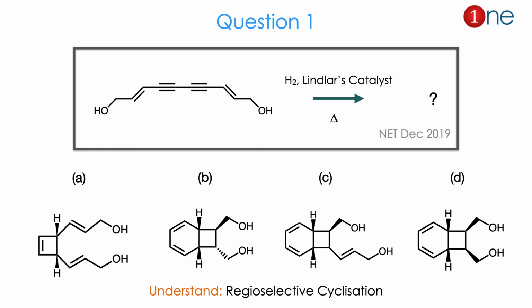The products are mere cyclized products or fused systems with a 6-member and 4-member ring, with many configurations, whether they are syn or anti, or just with an alkene side chain. So from the reactant to the product you might guess that regioselective cyclization definitely occurs. The answer is B. Let us see how.